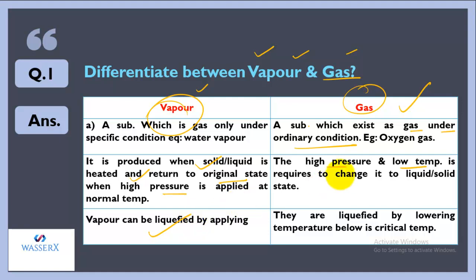But in case of gases, they are liquefied by lowering the temperature below their critical temperature. That means if you want to liquefy a gas, you have to lower its temperature below its critical temperature. Critical temperature is a specific temperature at which a gas can be converted into a liquid. Otherwise, under ordinary conditions, it exists as a gas only.